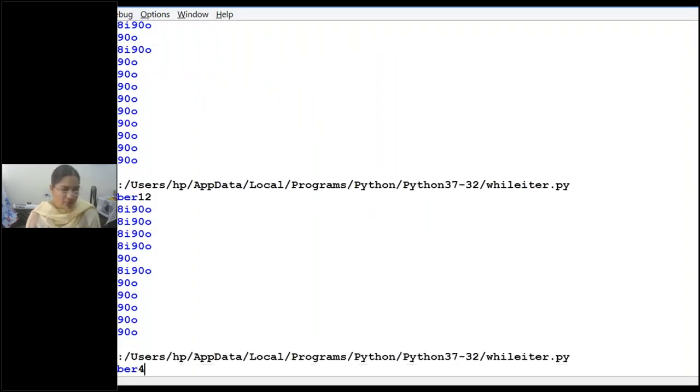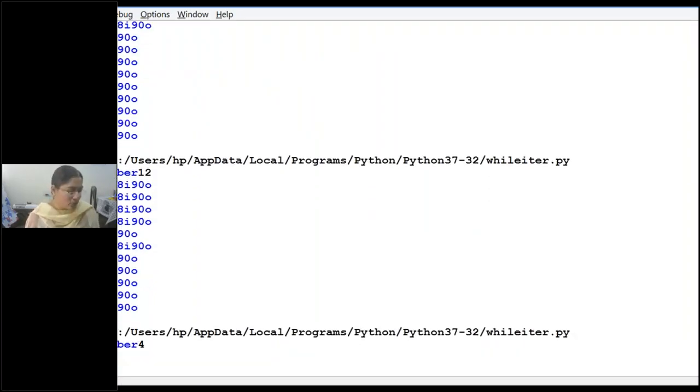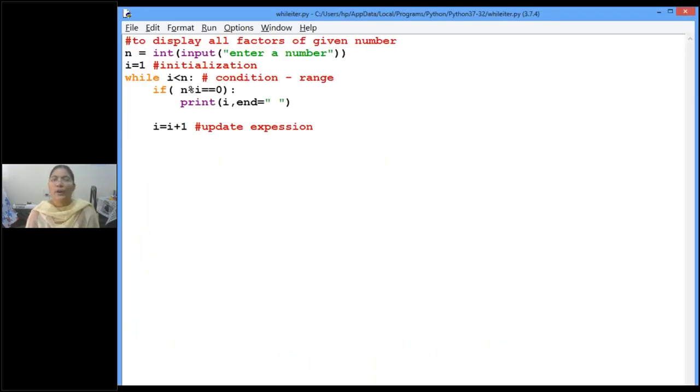Are you able to see? Suppose 4 is the number given. So what are the factors for 4? 1 and 2. This way only we will be checking whether a given number is prime, or if you want to generate numbers within the given range. Clear, children? Are you following?